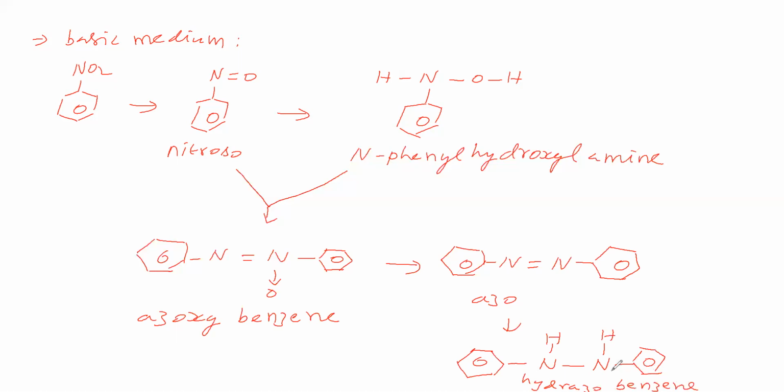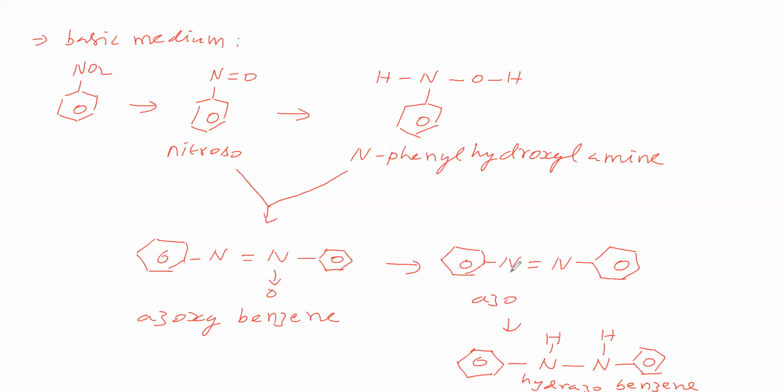So in basic medium, nitrobenzene is converting into nitrosobenzene. Now the double bond becomes a single bond, with one H on this side and one H on this side, so we are getting hydroxylamine. Now the nitrosobenzene and this hydroxylamine combine to give azoxybenzene. This undergoes reduction, and this O will be removed, giving azobenzene. Then the double bond becomes a single bond, hydrogens are added on both sides, and we get hydrazobenzene. In basic medium, the reaction is possible like this.